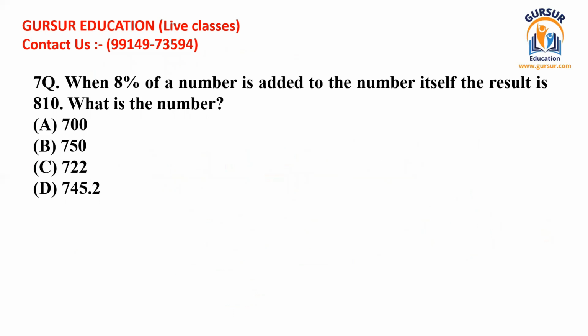This question reads as, when 8% of a number is added to the number itself, the result is 810. What is the number? So we assume that the number is x. We have been given when 8% of a number is added to the number itself, so if we are adding 8% of x, it produces the value of 810. This is the equation given to us. We can solve this very easily.